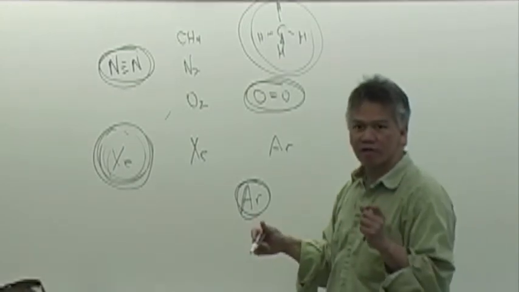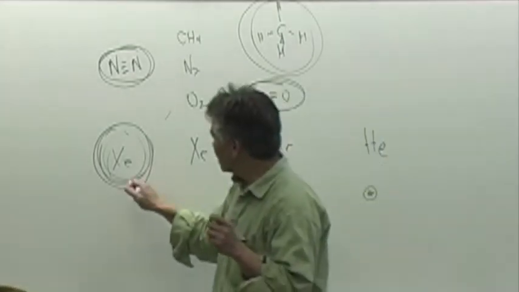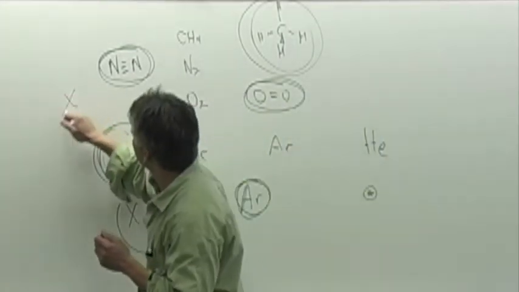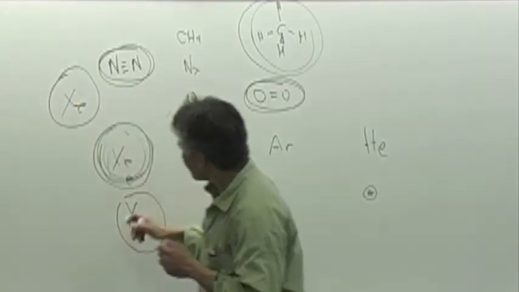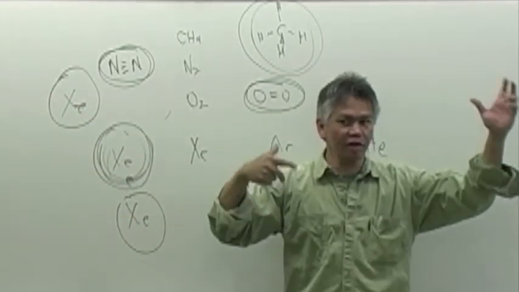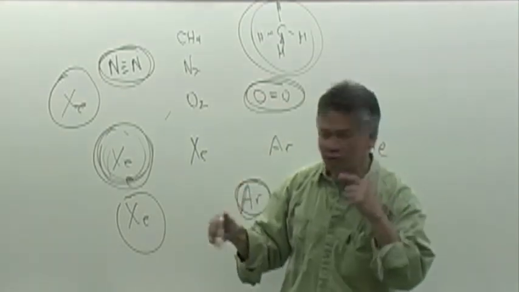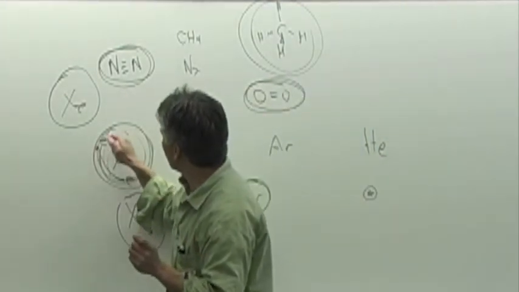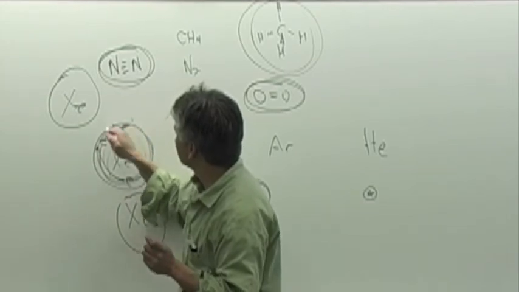What happens for nonpolar chemicals is that the electrons, let's say I have several xenons here, the electrons are whizzing in their orbital, and every once in a while, especially at low temperature, the electrons are going to bunch up in one area.